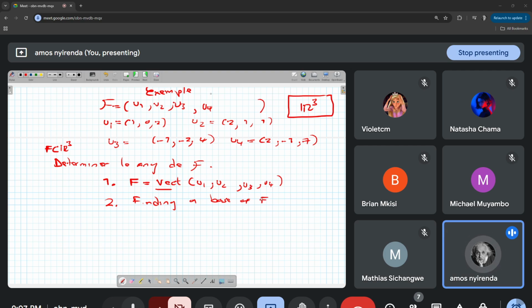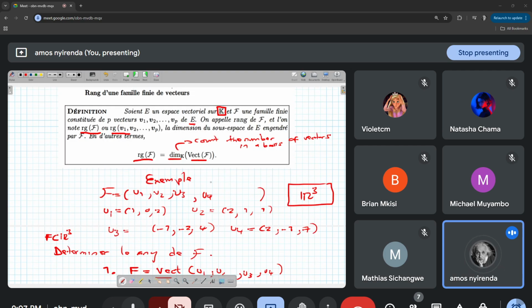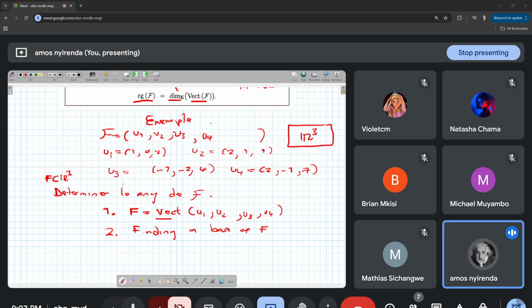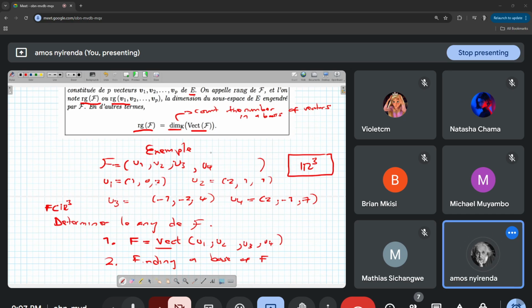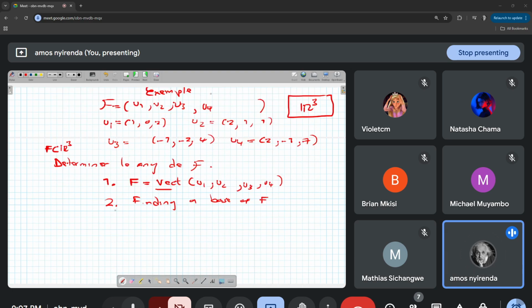But why am I finding a base of F? It is because of la dimension. La dimension is the number of vectors in the basis. We count how many vectors there are in this basis. If you sum these two steps, for step number 2 I'm finding la base, and then if I find une base, I can find the dimension. I can count the number of vectors in that particular base.